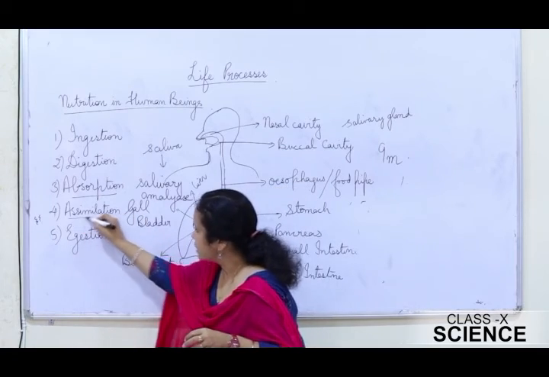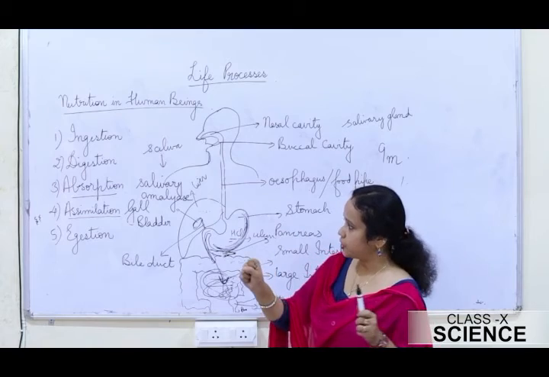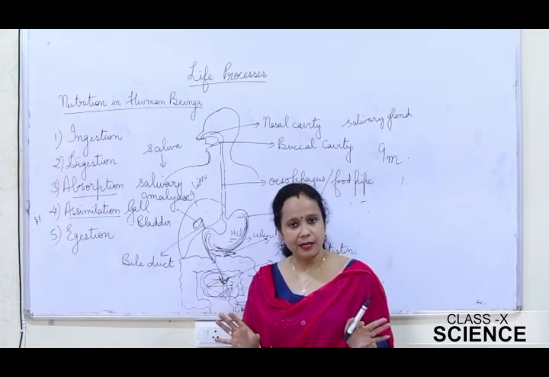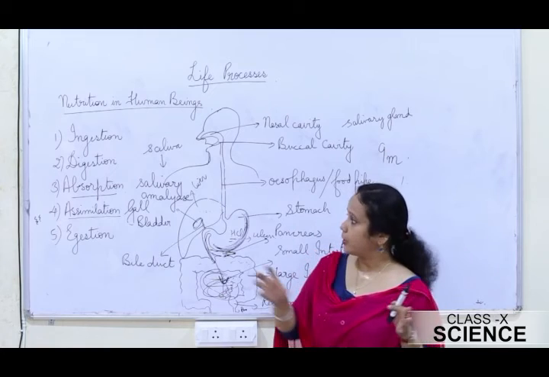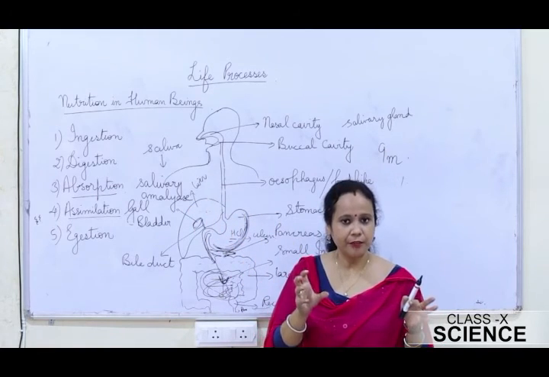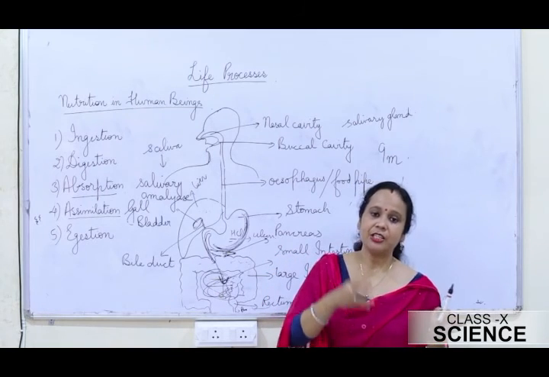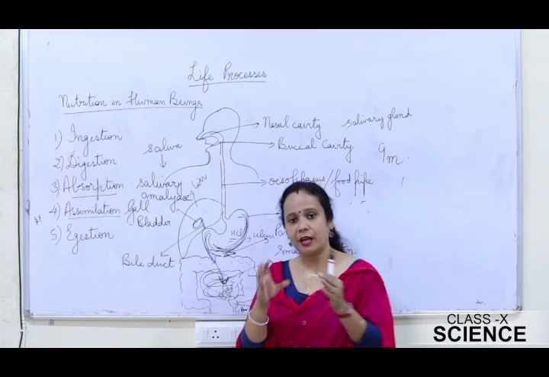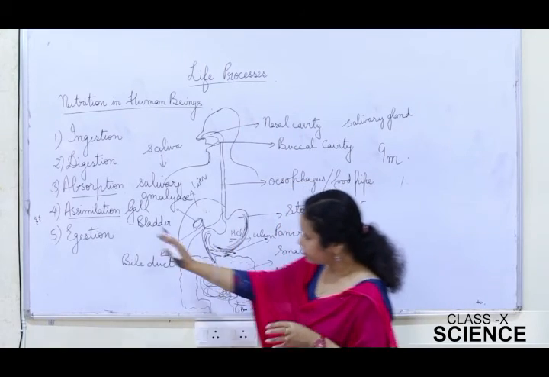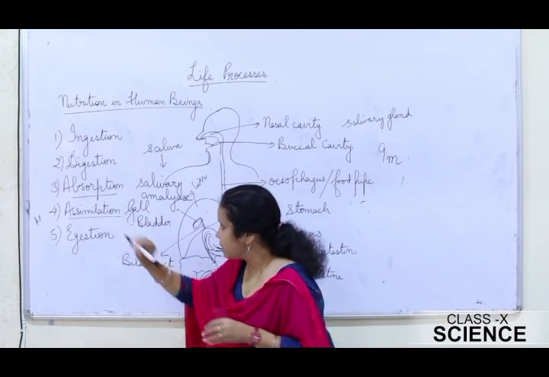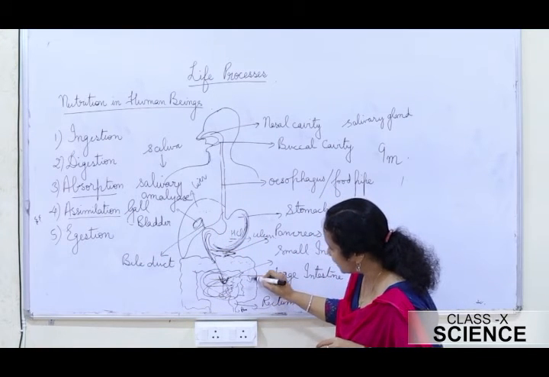Then we come to assimilation. The blood takes the dissolved and digested food to different cells of the body, and the cells of the body take energy from the assimilated food and carry out various life activities. This energy is needed for the growth of an organism and for the repair of damaged cells and tissues. Now, after assimilation, the undigested food passes on to the large intestine.